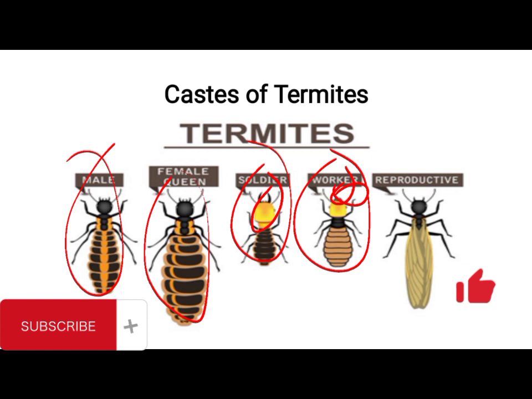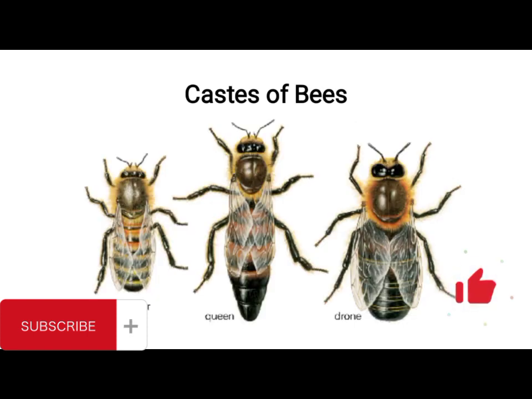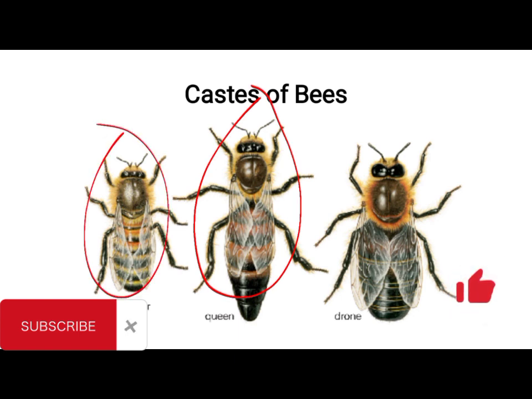So this type of adaptation is what we refer to as structural behavioral adaptation. Okay, so then you also have the castes of bees. When we talk about bees, they live in a hive. It is usually composed of a single queen and a few hundred drones, and then several thousand workers. Here I can see this is the queen, the biggest. This is a worker, and this is a drone.